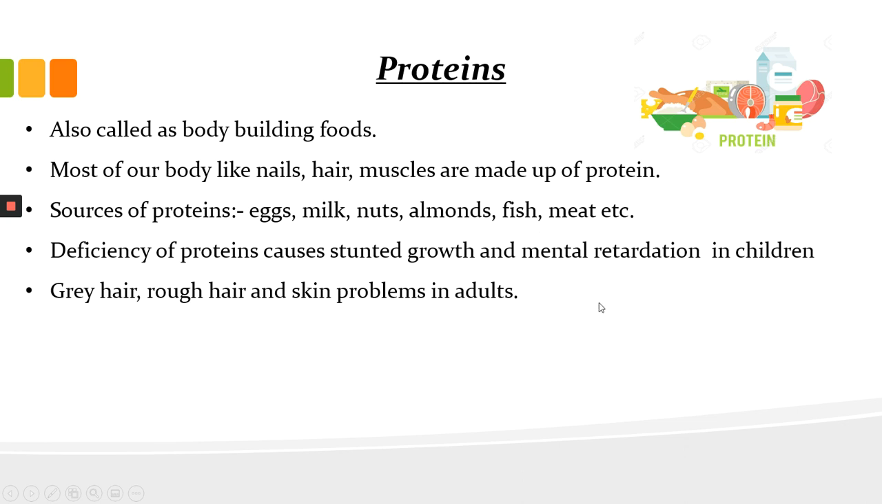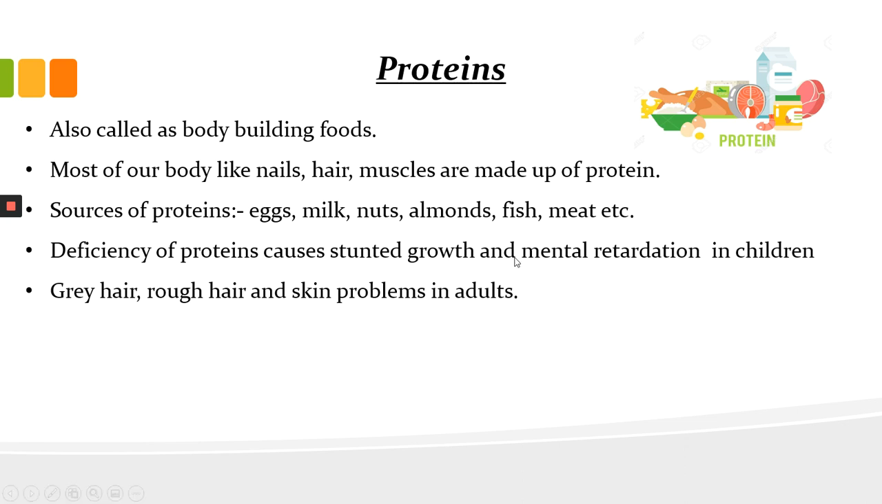And as we have studied in our earlier classes, we know that excess of everything is harmful, and if we do not take the proper amount, it may again be harmful. So deficiency of proteins causes stunted growth. Stunted growth means the person or the kids will not develop into a proper height. They will not develop their height like that of their classmates or fellow mates.